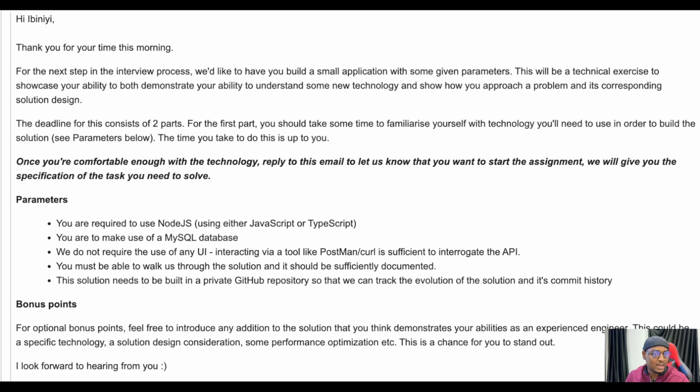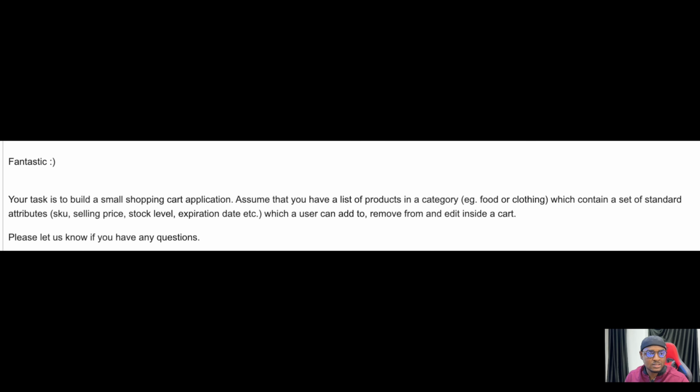After I responded, I got a response that says fantastic. So let me read the actual question. Your task is to build a small shopping cart application.